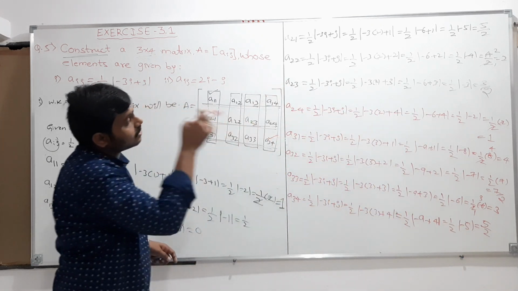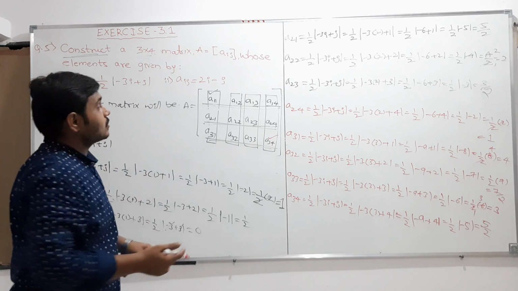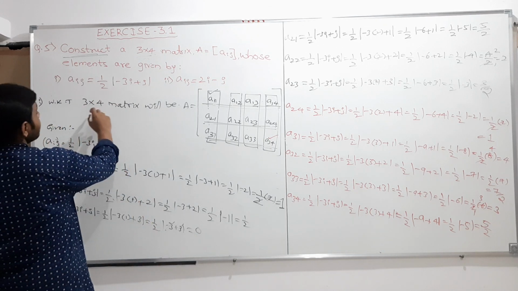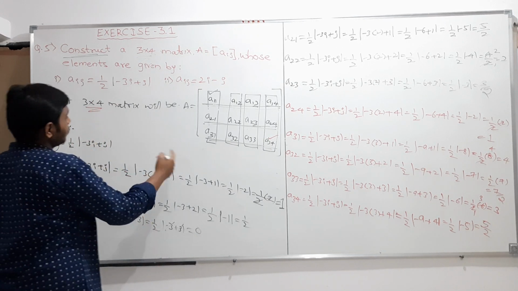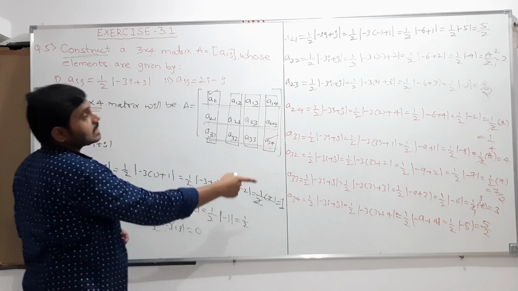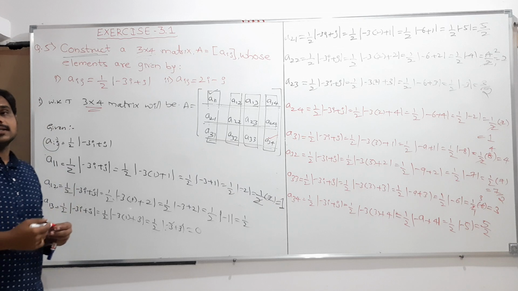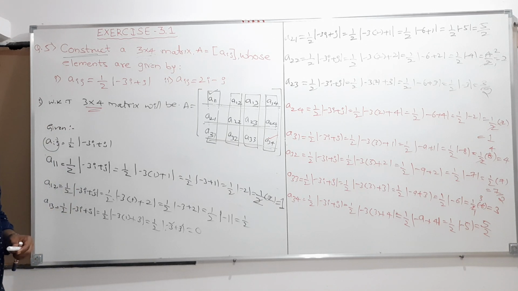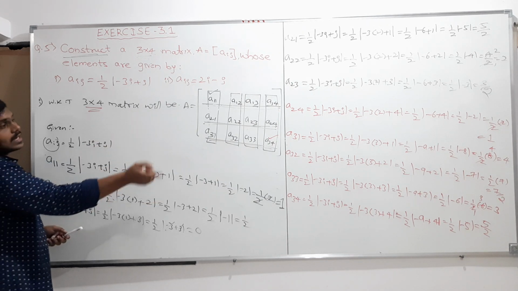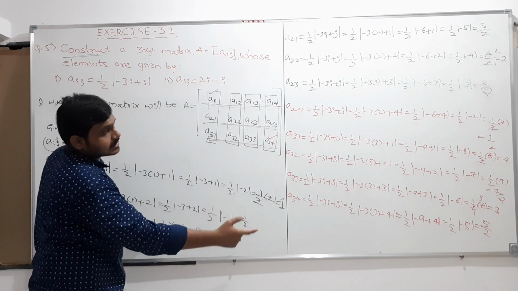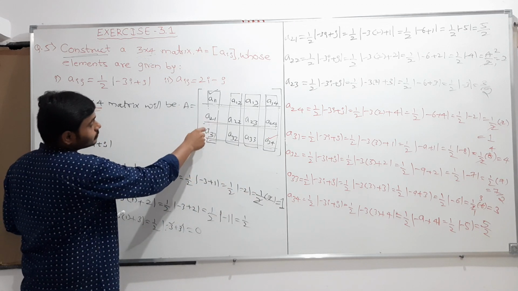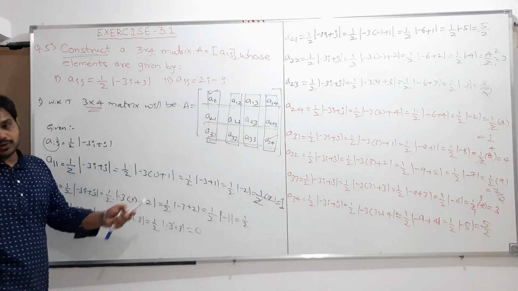So therefore these are all the values we calculated. If the matrix is of order 3 cross 4, then these are all the elements, and I'll substitute all these values here, and whatever I get is our required matrix. I hope you understood. I'll write all these values below, since there is no space here.